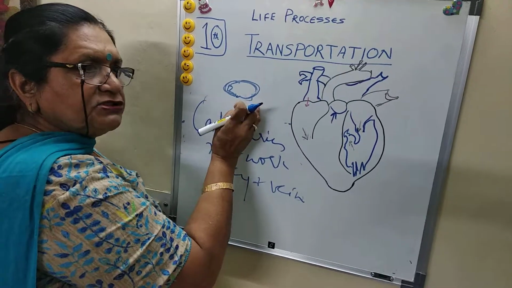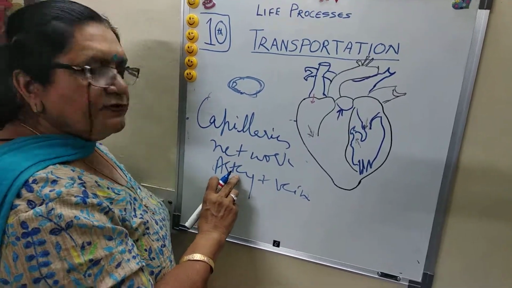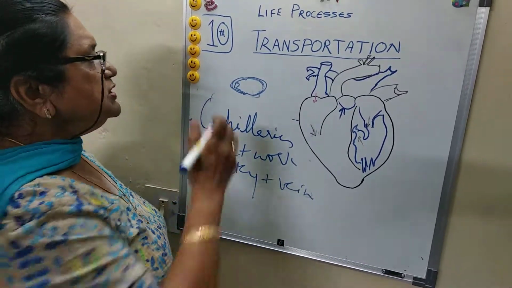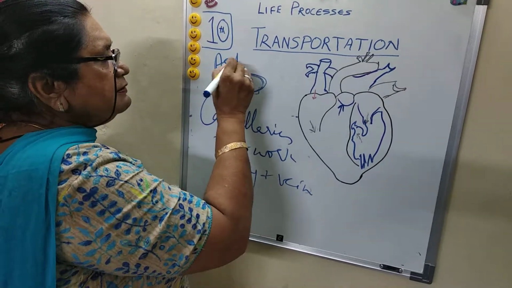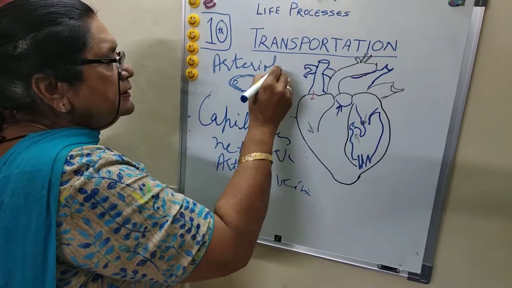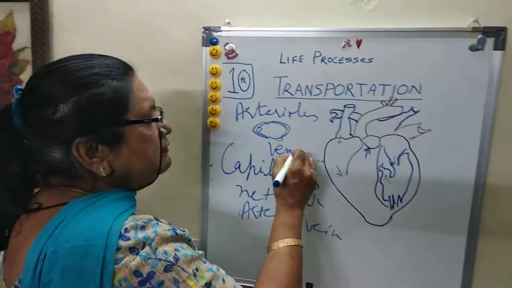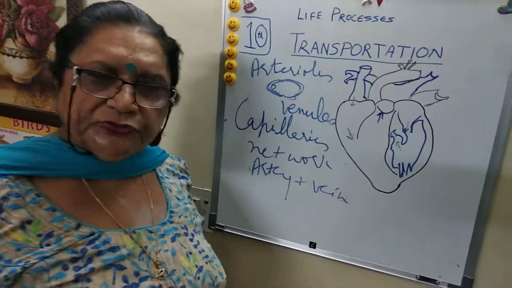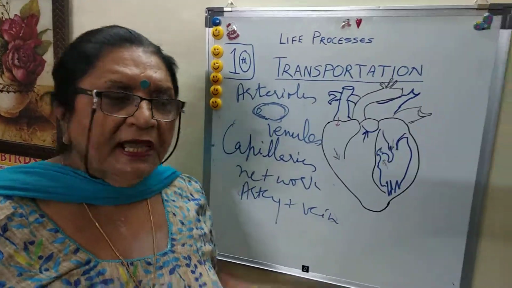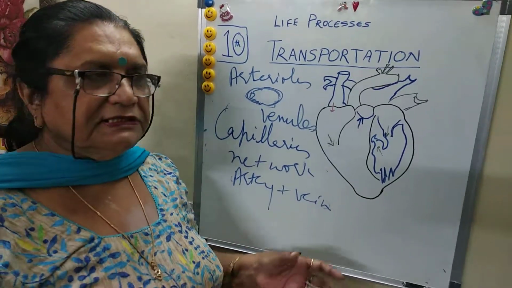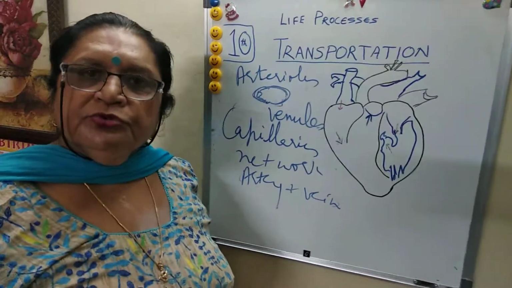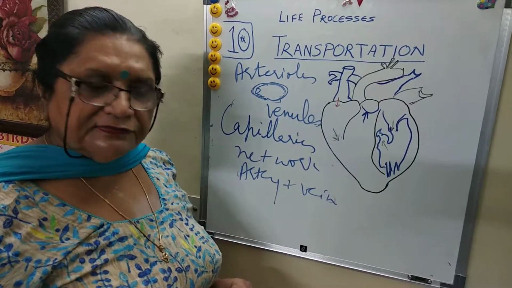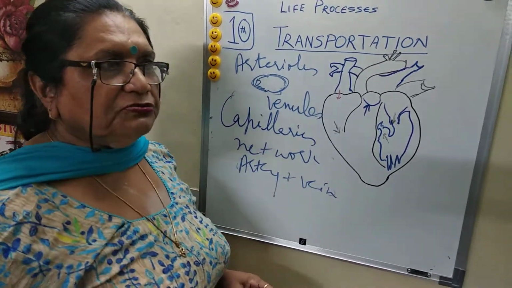They form a network structure. Further fine thread-like structures of arteries are called arterioles, and of veins are called venules. So they form a network structure, and exchange of material or gases or everything happens through these, and that is capillaries, which is the main part of the vascular system also.